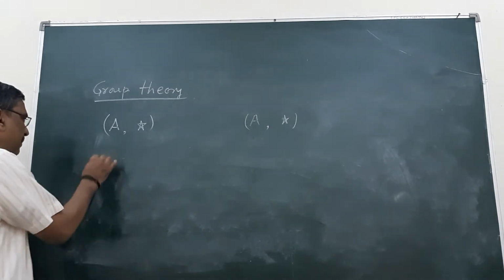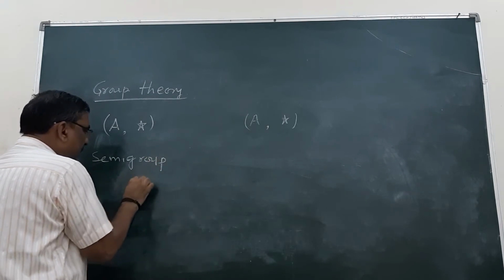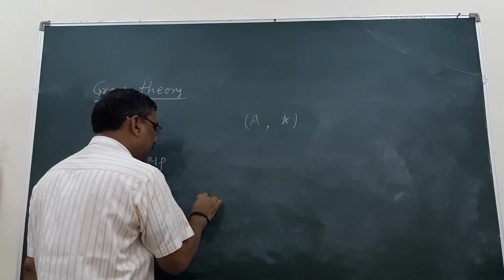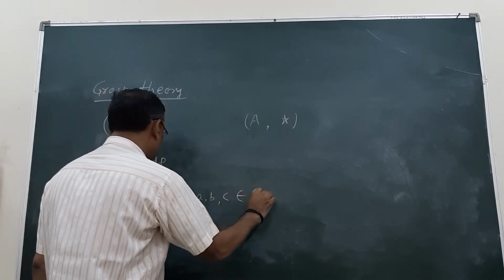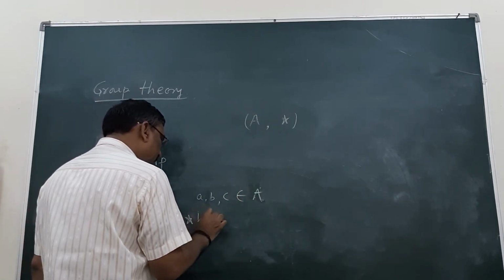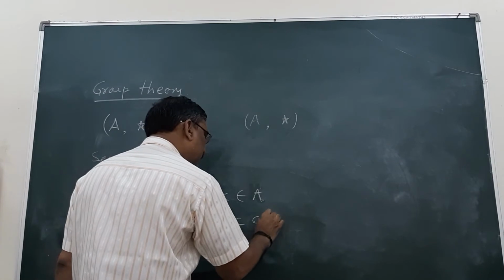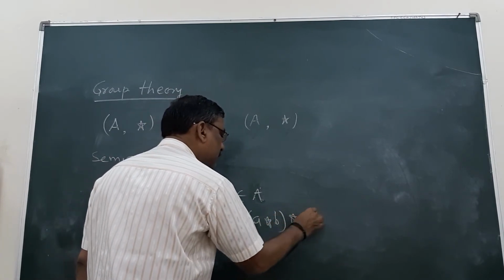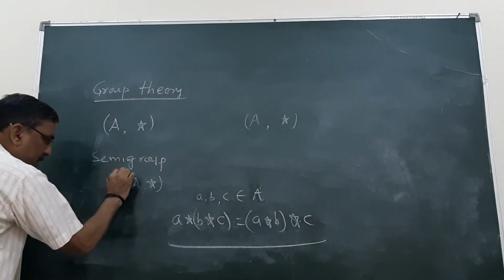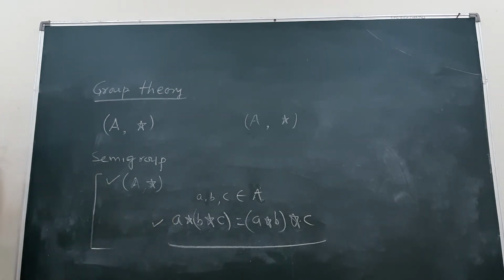And a semi-group: when this algebraic structure follows the associative property, say a, b and c belong to set A, and a operation b operation c is equal to a operation b operation c, this property holds, then this algebraic structure with this property is known as a semi-group.